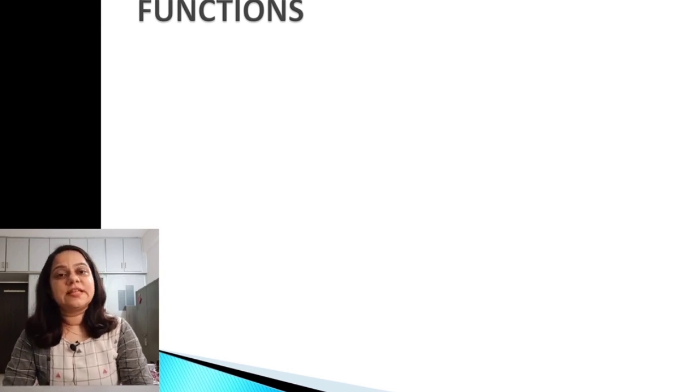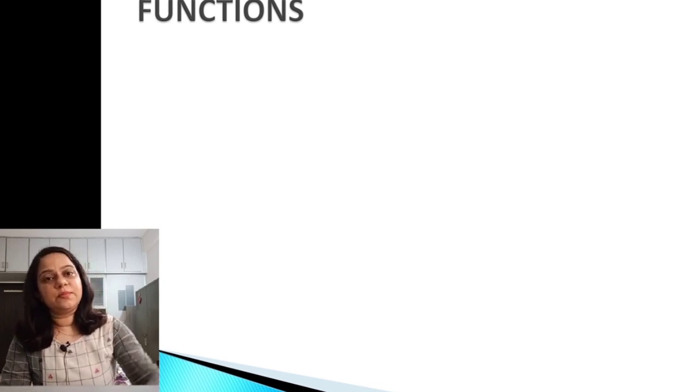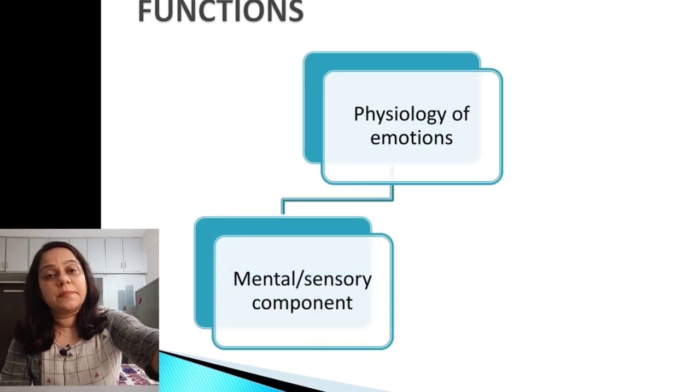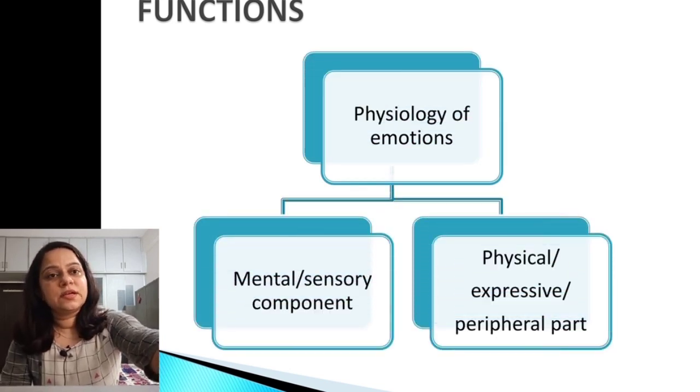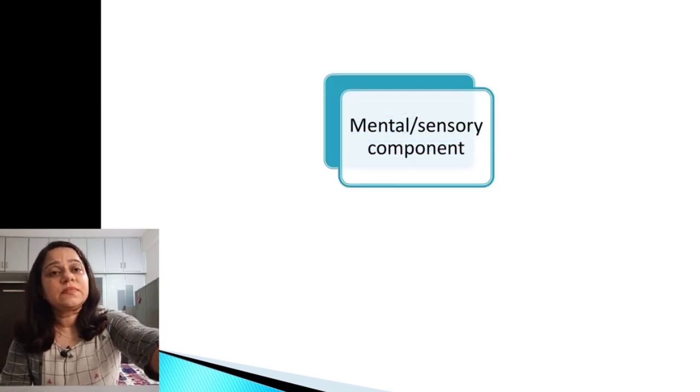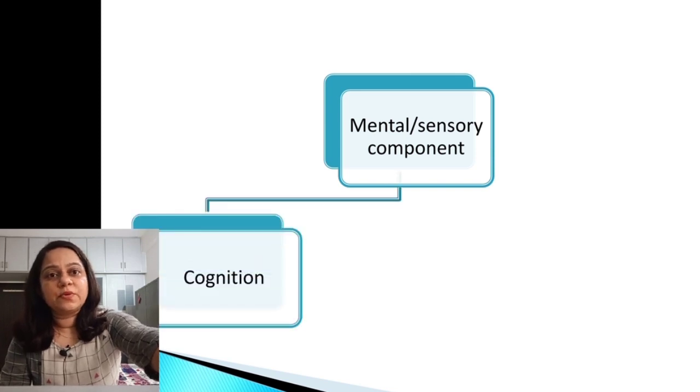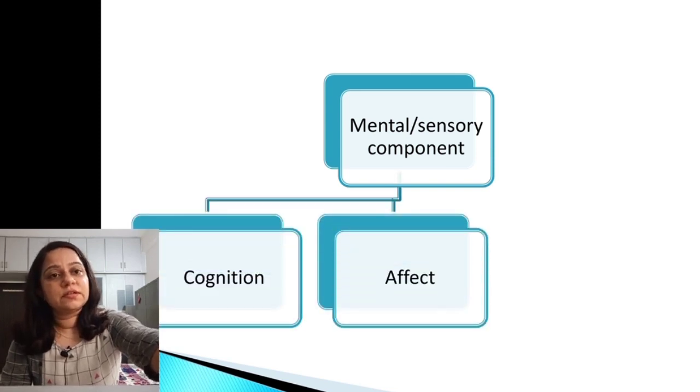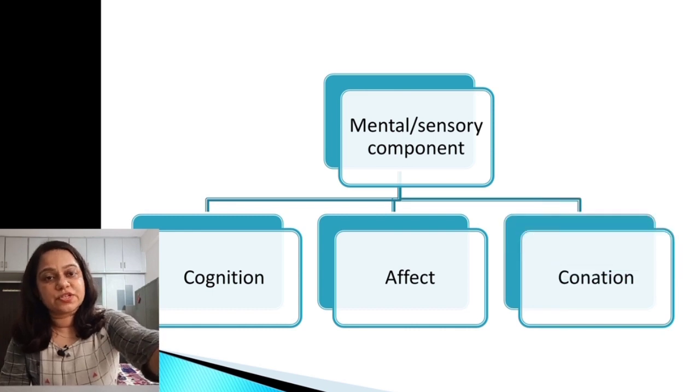Now, functions. There is a list of functions of the limbic system. In this video, I will cover the physiology of emotion. Emotion is an aroused state of intense feeling, autonomic activation, and related behavior. There are different components of emotion: the mental or sensory component, and the physical, expressive or peripheral component.